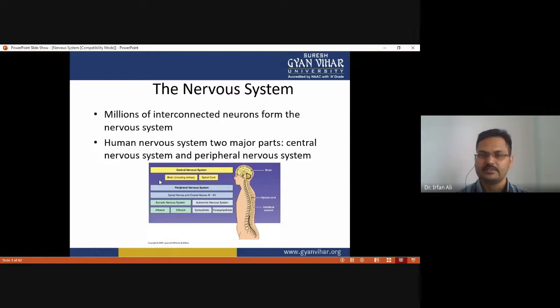The human nervous system has two major parts: the central nervous system and the peripheral nervous system. The central nervous system includes the brain and spinal cord, and the peripheral nervous system includes the spinal nerves and cranial nerves, along with the somatic nervous system and autonomic nervous system. The somatic nervous system includes the afferent part and efferent part, while the autonomic nervous system comprises the sympathetic nervous system and parasympathetic nervous system.